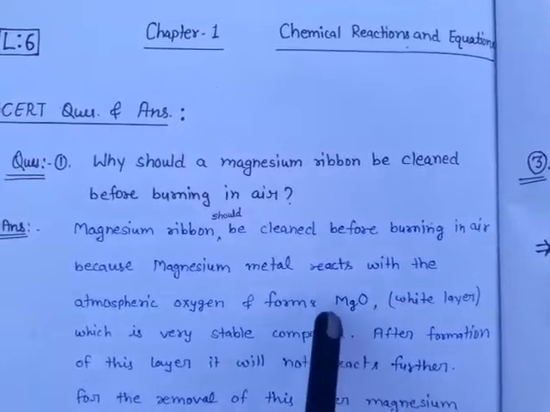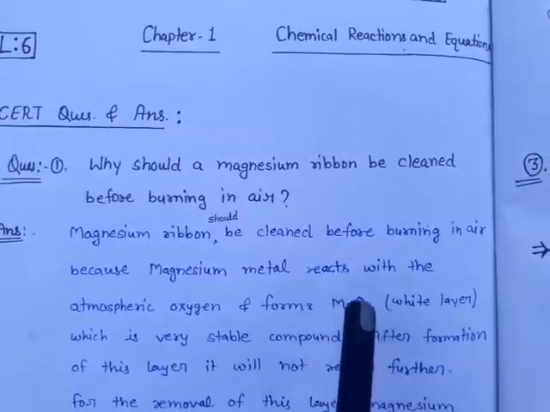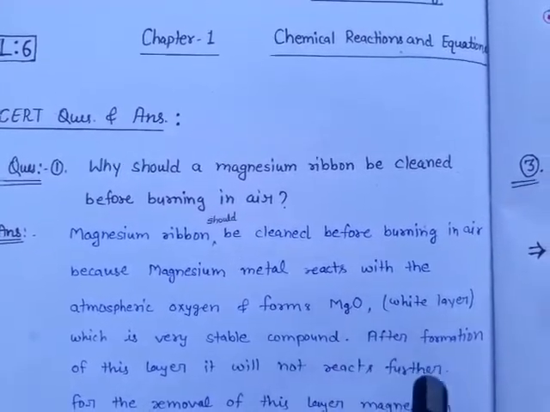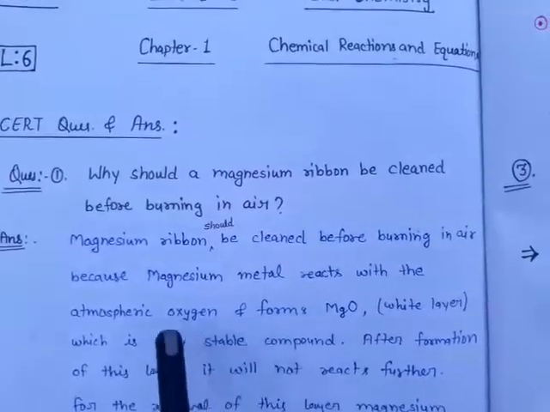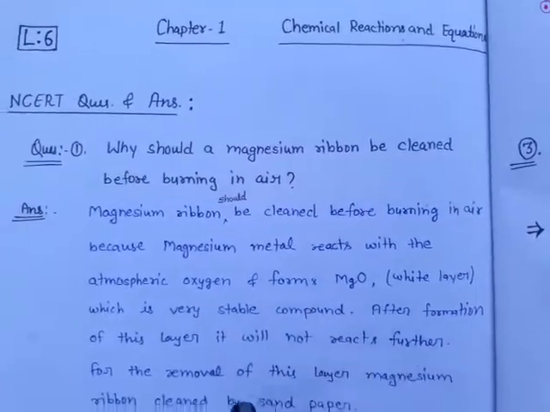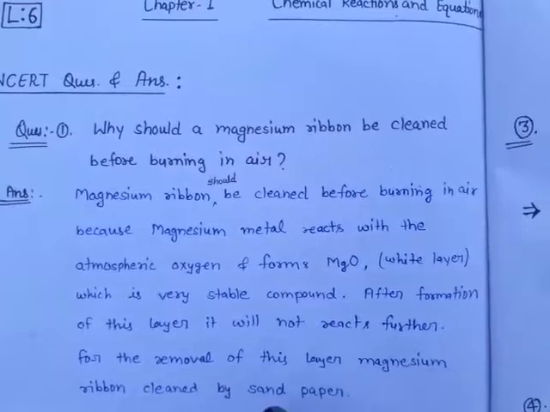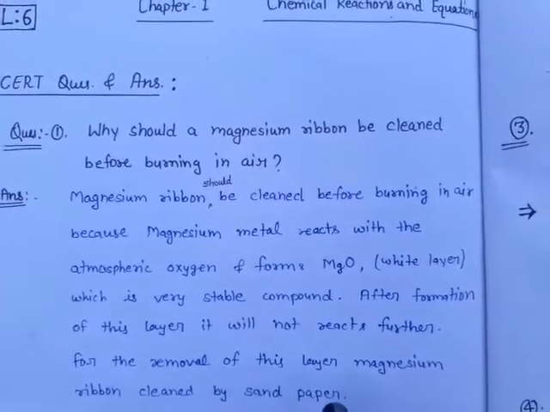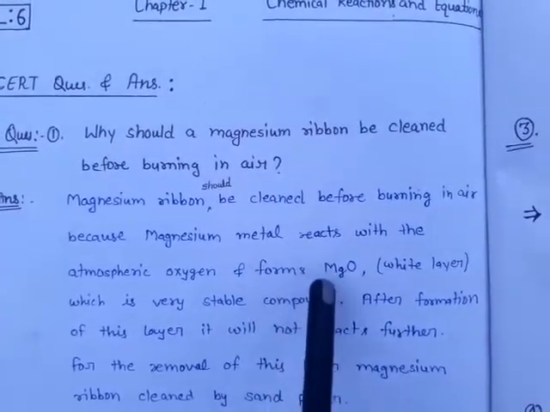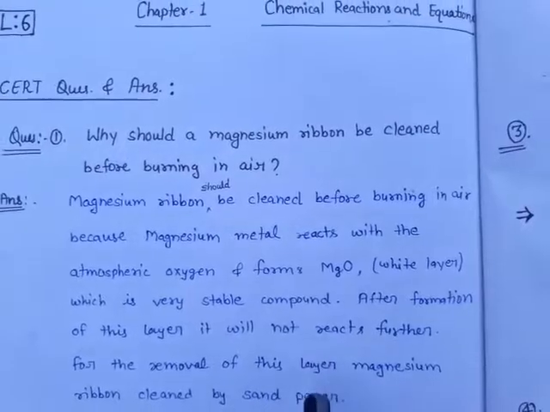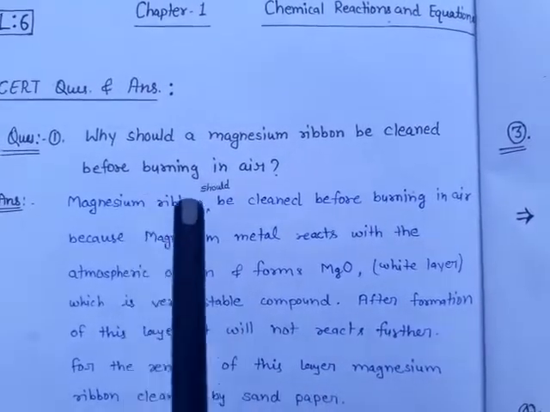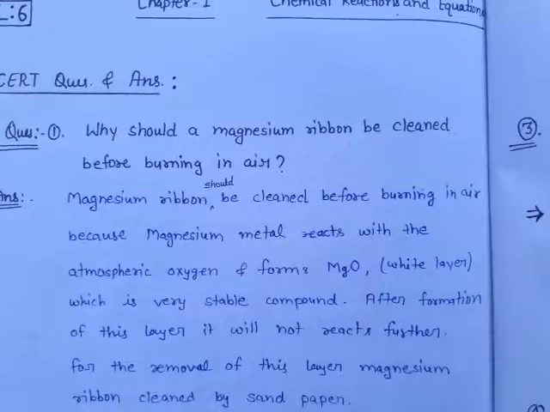That is, once MgO is formed, it cannot react further with oxygen because this is a stable compound. For the removal of this layer, the magnesium ribbon is cleaned by sandpaper. We use sandpaper to remove this layer, and then we burn the magnesium ribbon.